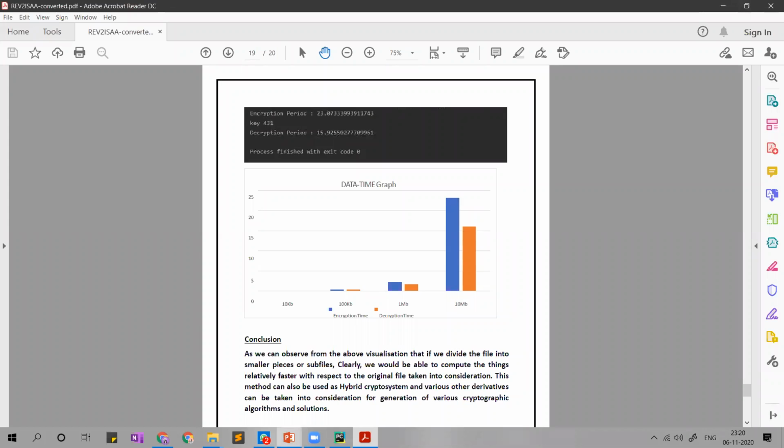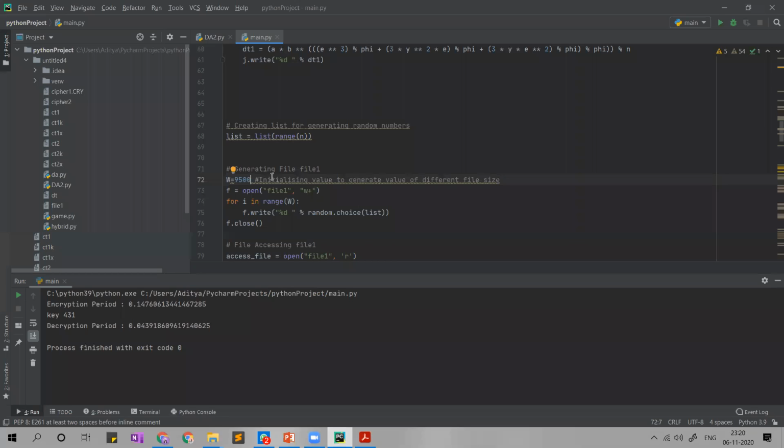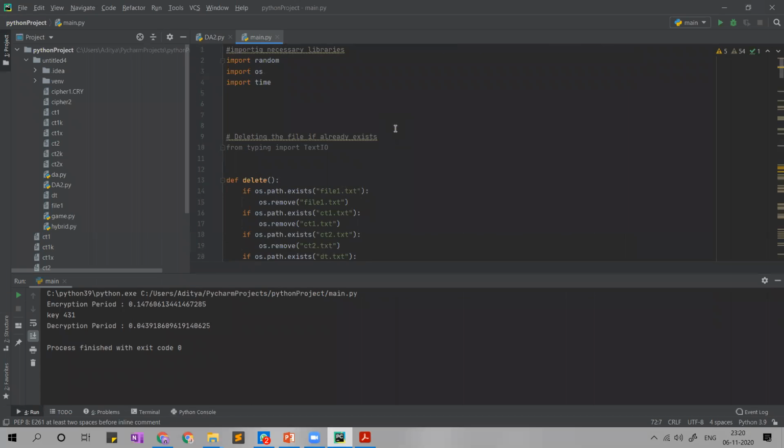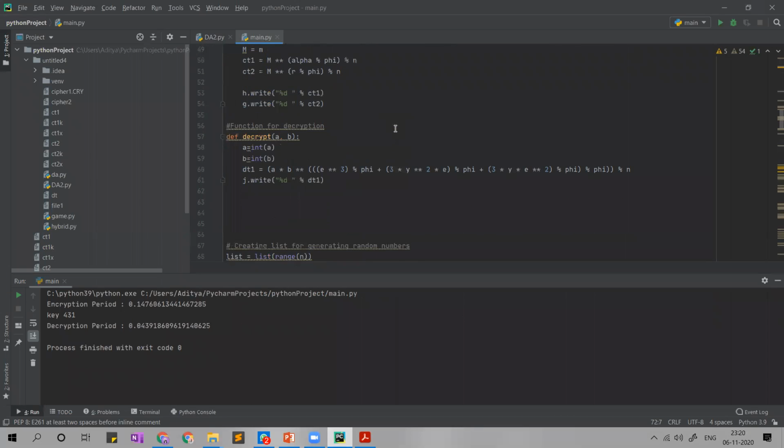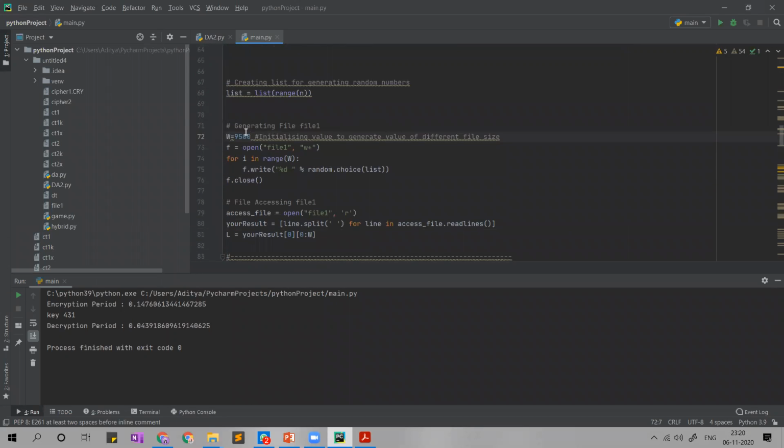This is the PyCharm code. These are the random modules we imported, sir. Basically, this is the main variable, where we change the size of the file. Aditya, please make it 100 KB. Whatever the value of W is here, it's in KBs, sir. Please run it.